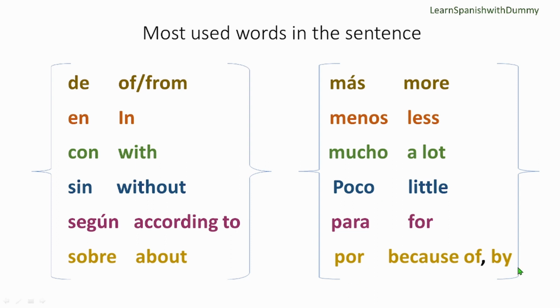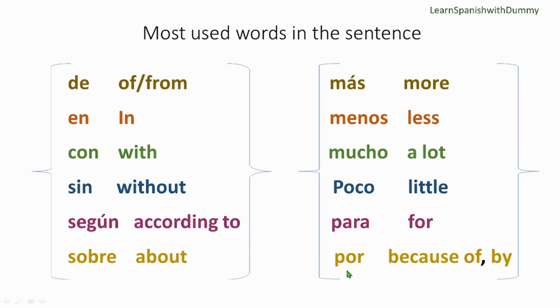"Por" can also mean by, or through. Like if you want to say I'm going through the park, you can say yo estoy caminando por el parque. "Por" can also mean for, right? It's all up to the situation and context.